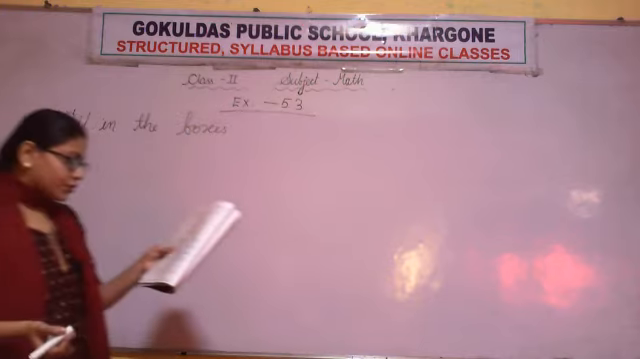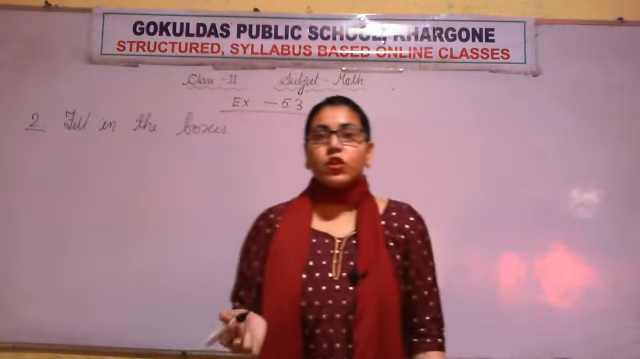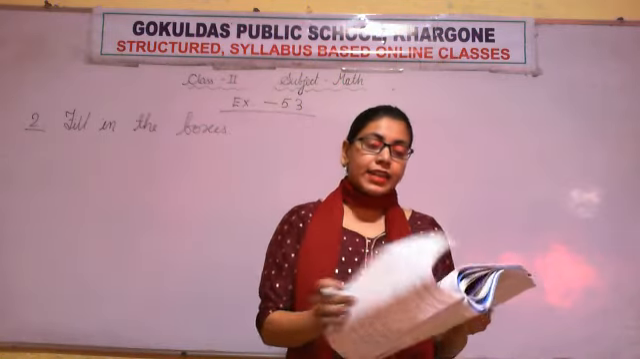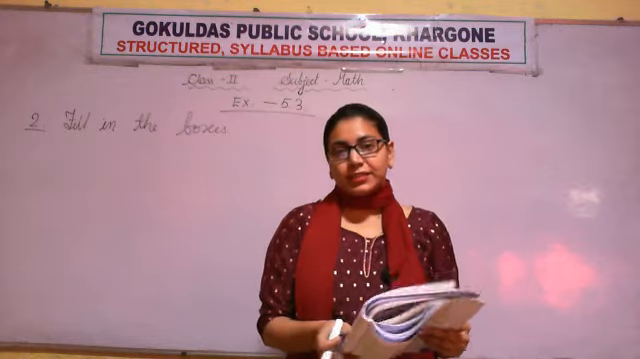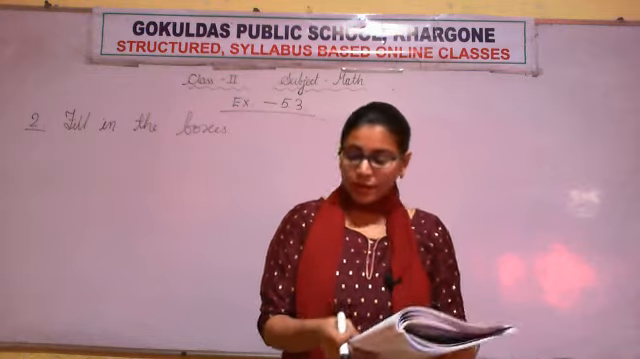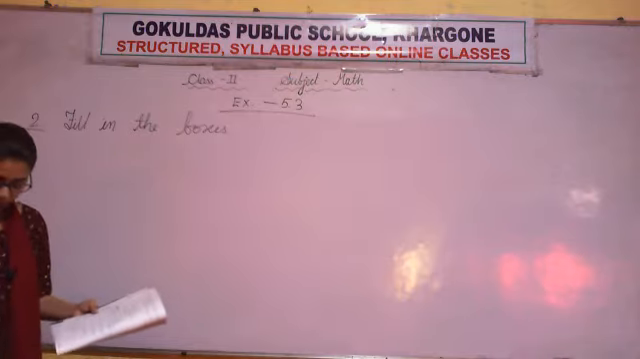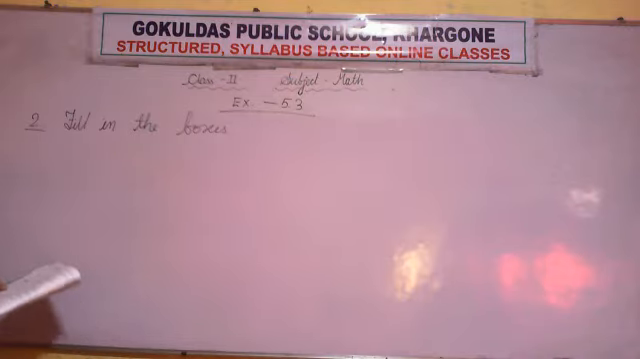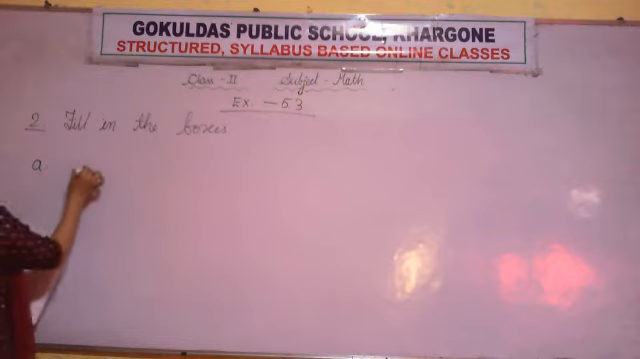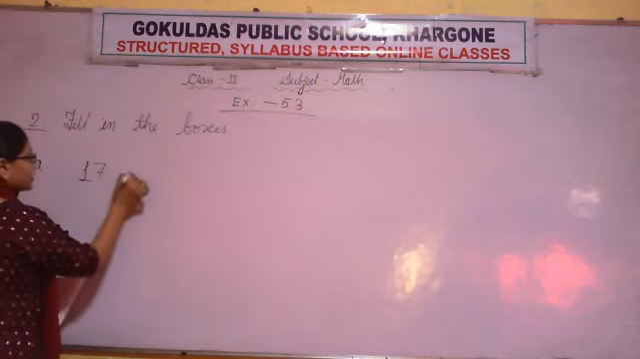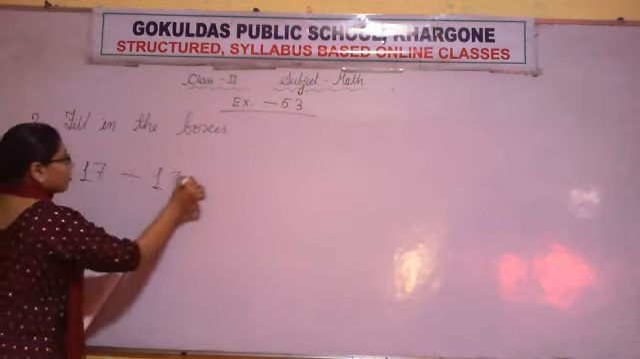See, students, question number 2 is based on properties. Once again, a question based on properties or facts has come. We all know the division properties, so we can solve these questions. Question A, 17 divided by 17. Before solving, let's recall all the properties.